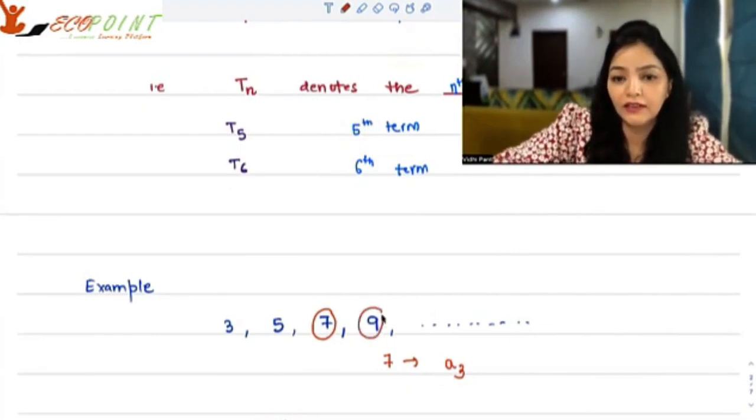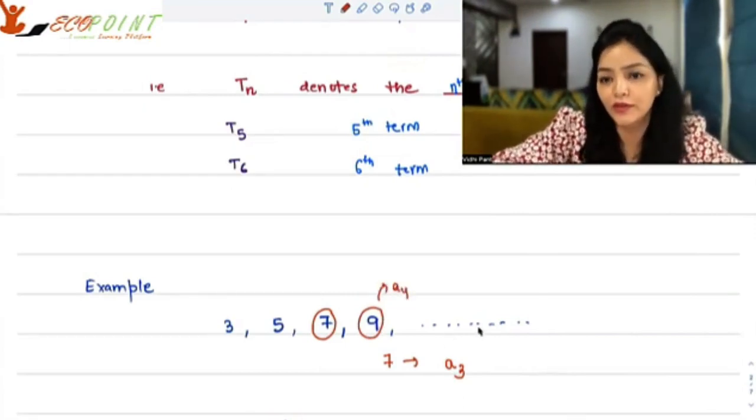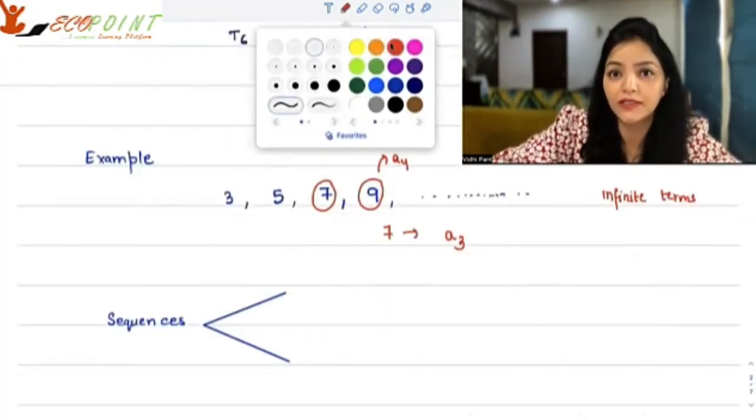Similarly, 9 denotes the 4th term. So I can call it A4, and so on and so forth. When you write it down like this, that means the sequence is going infinitely. So you have infinite terms here.